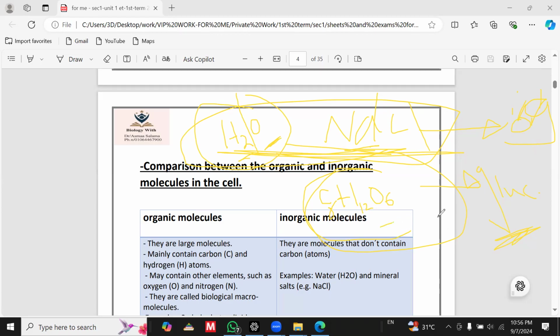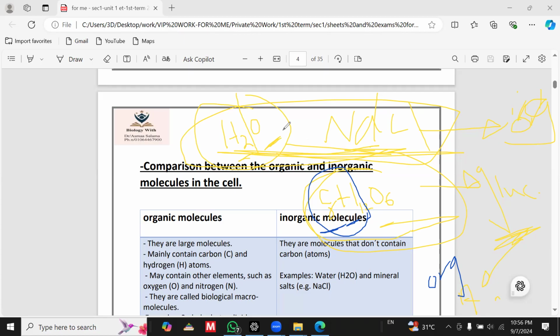By this information, the glucose is extracted from a plant or animal source. So it's considered as organic.